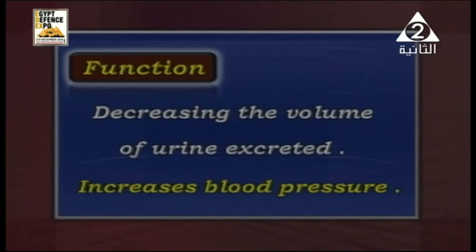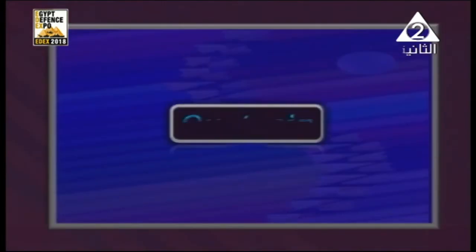What about the other hormone, which is called oxytocin? So the neurohypophysis, or posterior lobe, secretes two hormones, ADH, antidiuretic hormone, and oxytocin.